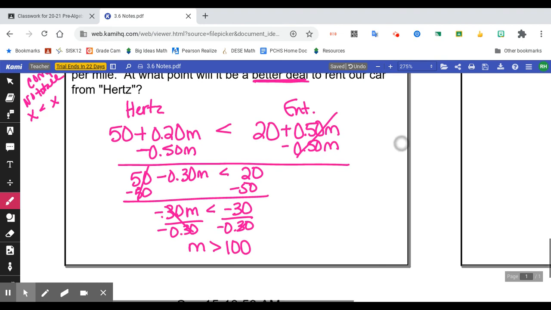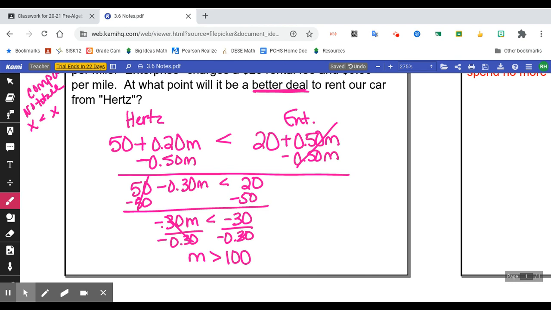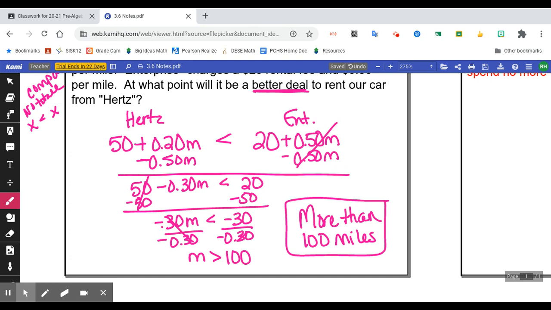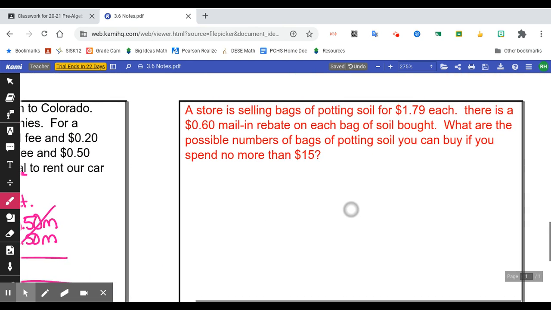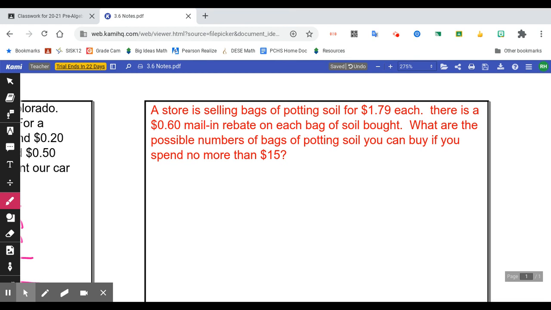So at what point will it be a better deal to rent from Hertz? When it's more than 100 miles. Okay, anything other than that, and you should stay with Enterprise. Okay.